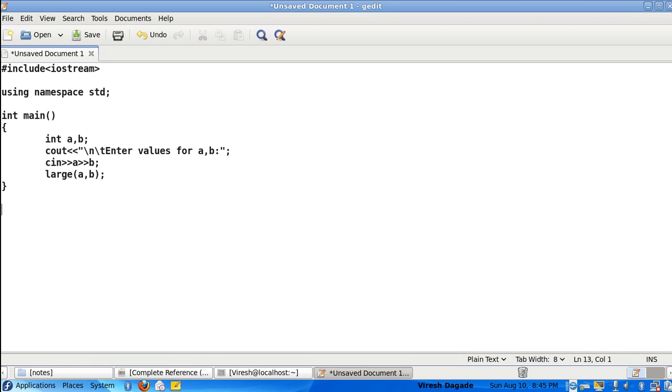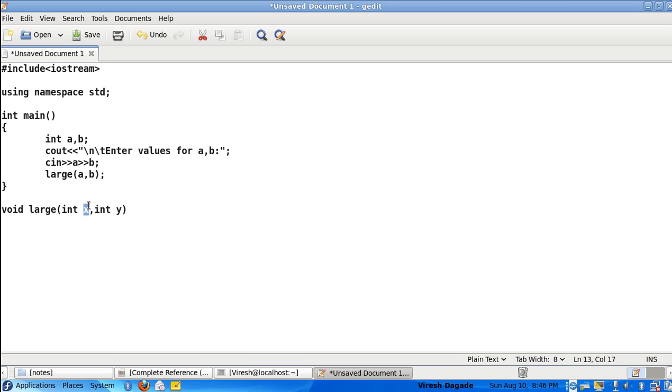So I'll provide the definition saying void large. Then as I said, main is calling this large function with two parameters or two arguments which are of type int. So let me receive them as int. One more observation is I'm passing the arguments by name a and b, and over here I'm receiving them as x and y.